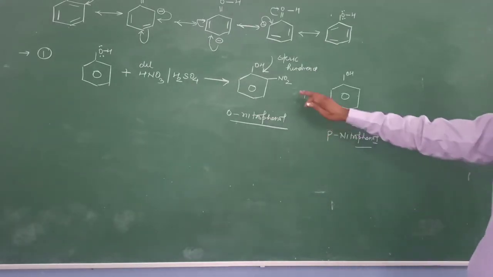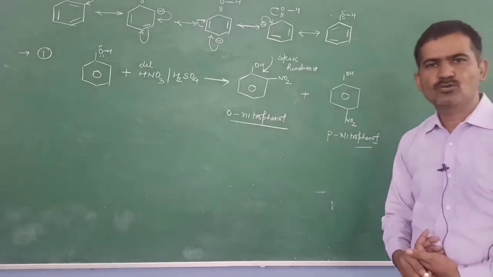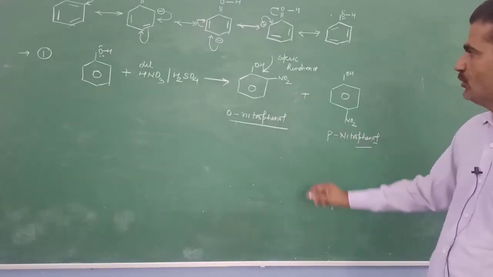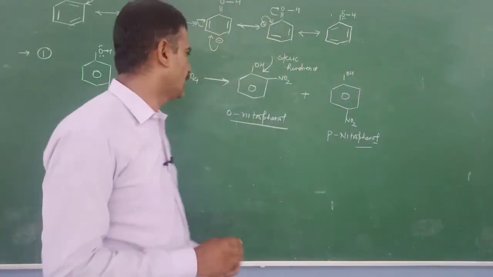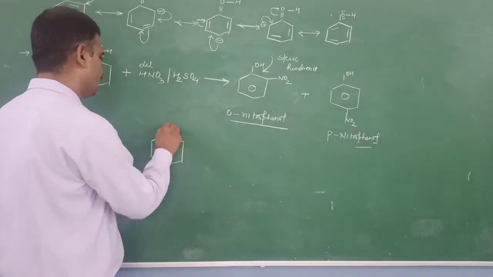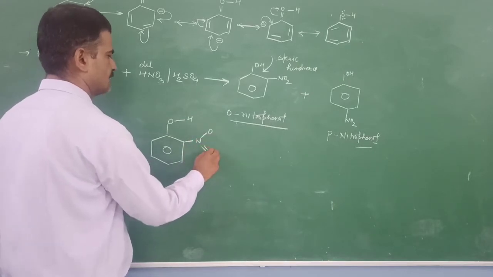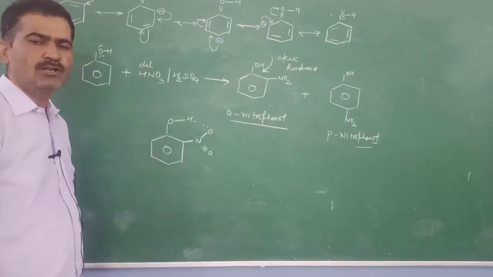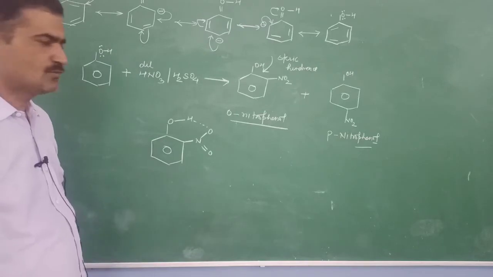Now how will you separate orthonitrophenol from paranitrophenol? We can separate orthonitrophenol from paranitrophenol by steam distillation, because orthonitrophenol has intramolecular hydrogen bonding. This is the intramolecular hydrogen bonding that is present. So it acts as a discrete molecule, and while you carry out the distillation, it evaporates first and is removed first from the mixture.